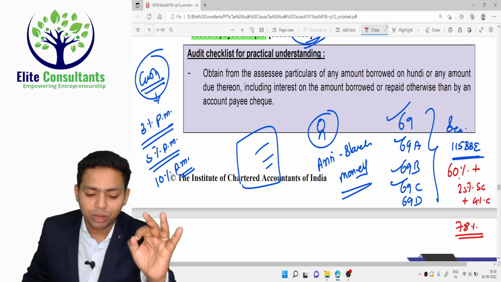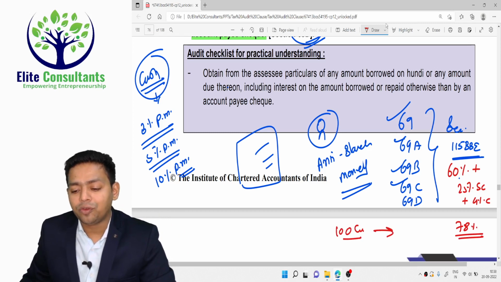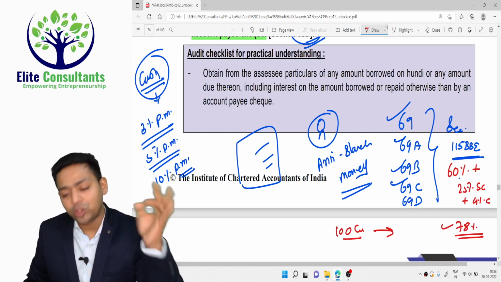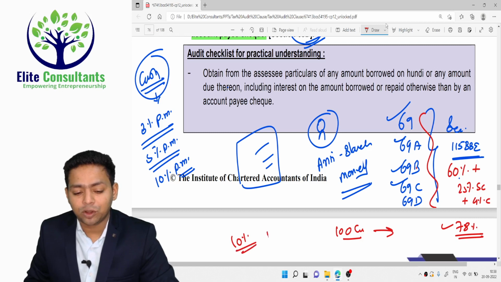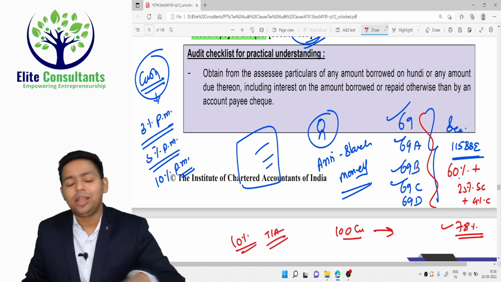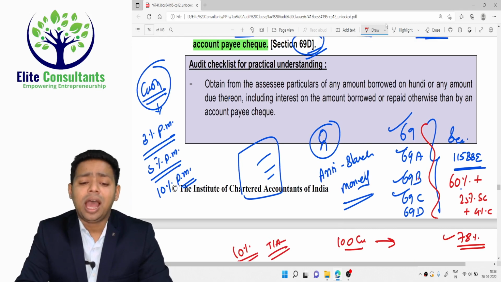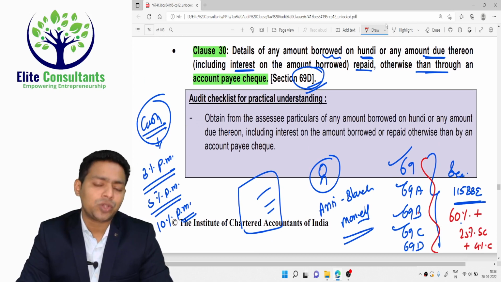So if tomorrow the government finds you in this default with 100 crore, out of 100 crore, 78 crore will be the tax amount, and because you have done a transaction of this nature, there will be a penalty for you, and that penalty is 10% of the tax amount. So an additional 10% will be taken. Definitely some interest will apply, and jail is also there, imprisonment from 6 months to 7 years.